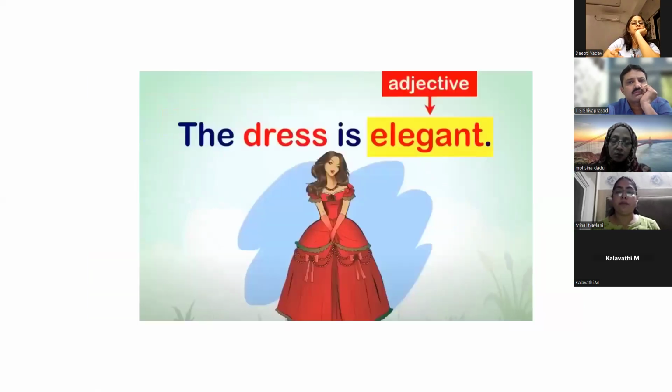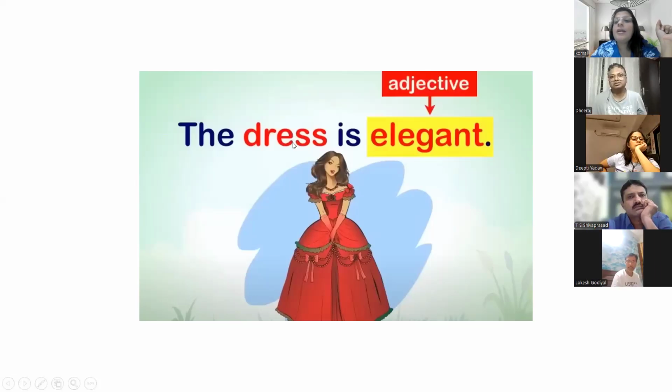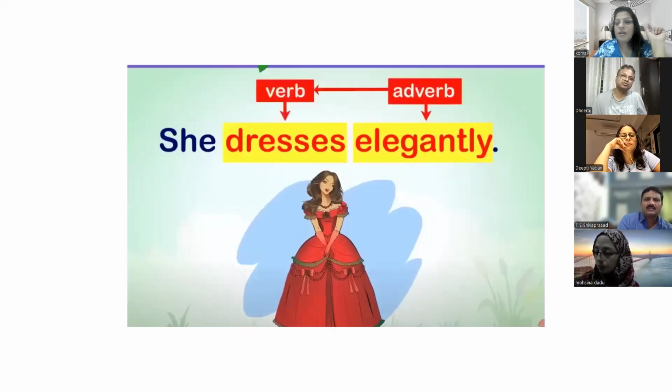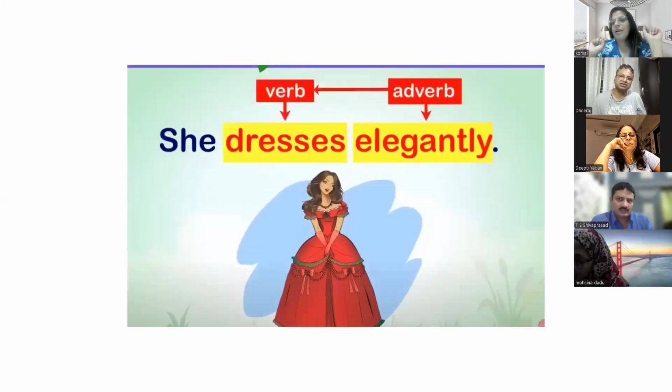The dress is elegant. How is the dress? Can anyone tell me how this is an adjective? Actually, dress is a noun here. Whenever we talk about the noun, and if the word tells some quality of the noun, then it becomes an adjective. So in this sentence, the dress is elegant, elegant becomes an adjective. A word that tells the quality of a noun is an adjective.